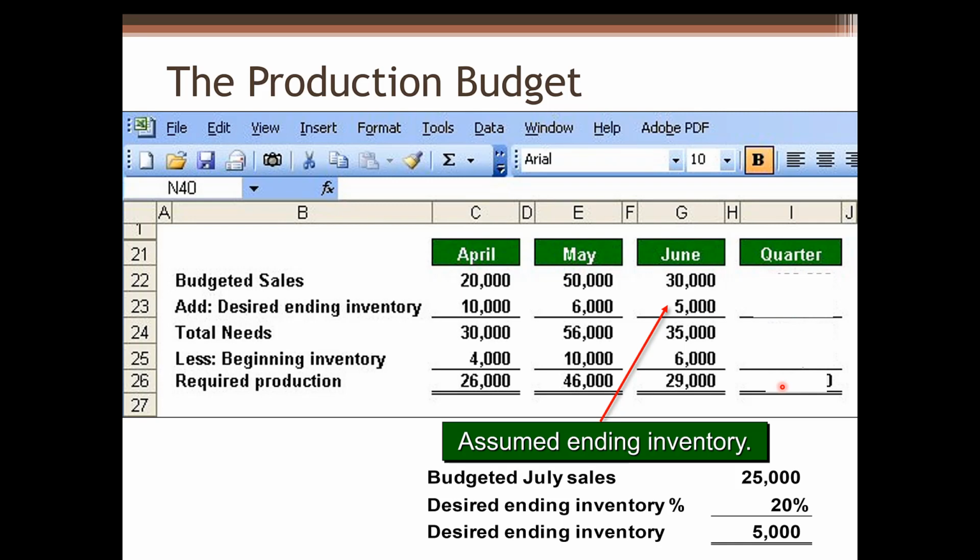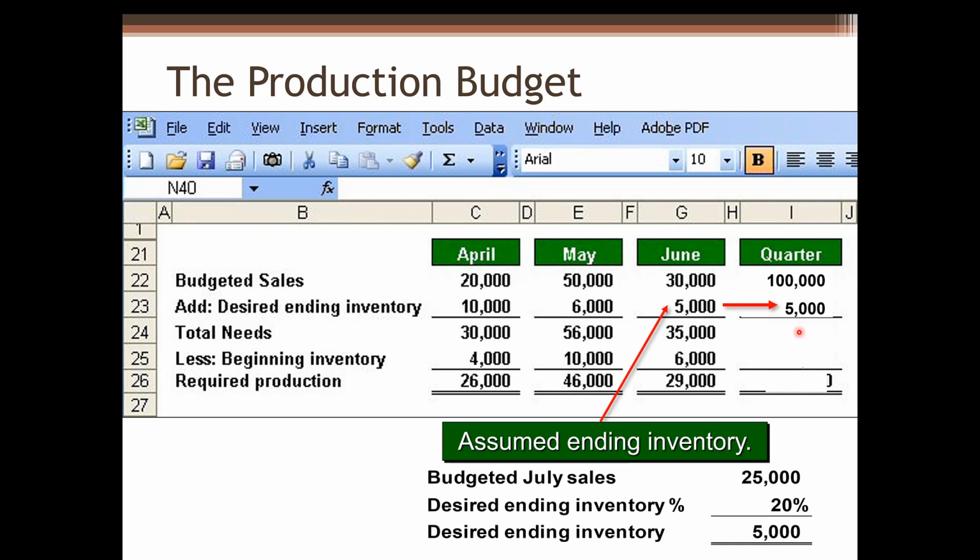Now for the quarter column, total budgeted sales we already know 100,000. For the designed ending inventory for the quarter, we use 5,000, which is ending inventory balance in June. Think about it. The ending balance of this quarter is the ending balance in June. That's why we will not add up together here, okay? But we use ending balance in June for the ending balance of the quarter. And add 5,000 to 100,000.